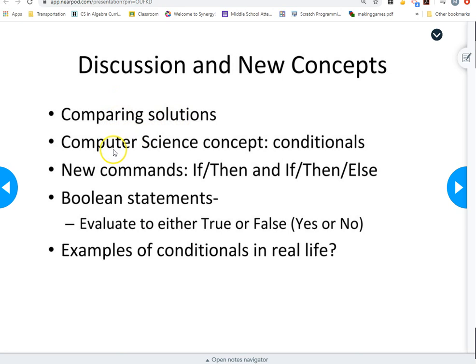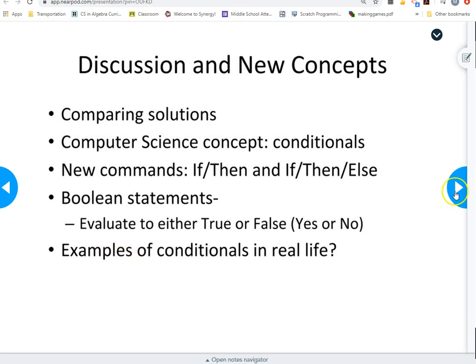All right, so what we're doing today, comparing solutions. We are going to use some computer science concepts called conditionals. So if, then, else. If something happens, then something else is going to happen. If I throw a rock into a puddle of water, then there's going to be ripples, right? So these are conditions. These are called Boolean statements. This is a coding term, a programming term. It just evaluates whether something is true or not true. If it's not true, it won't happen, depending on how you've coded it. If it's true, then certain things are going to happen.